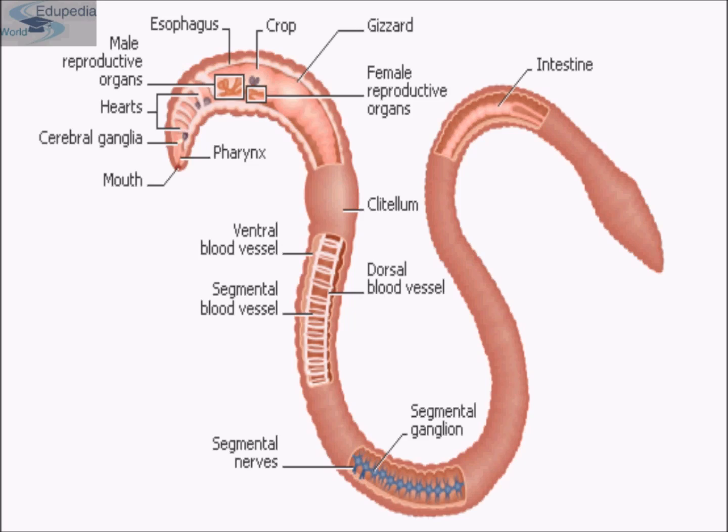Their life cycle is very complicated, with or without an intermediate host. They have four larval stages, of which the third larva is infectious. So it was all about the representation of phylum Aschelminthes.